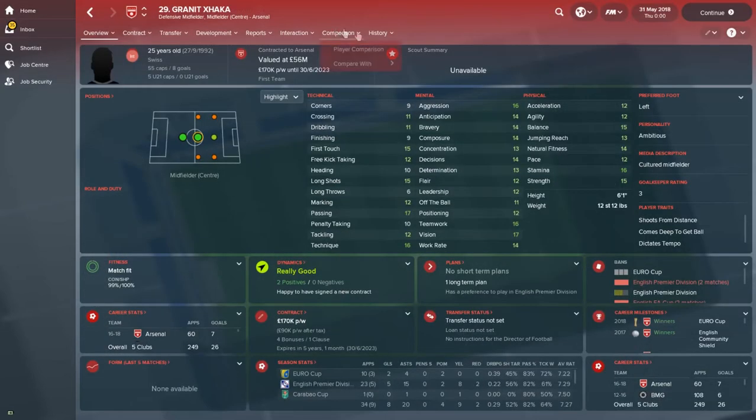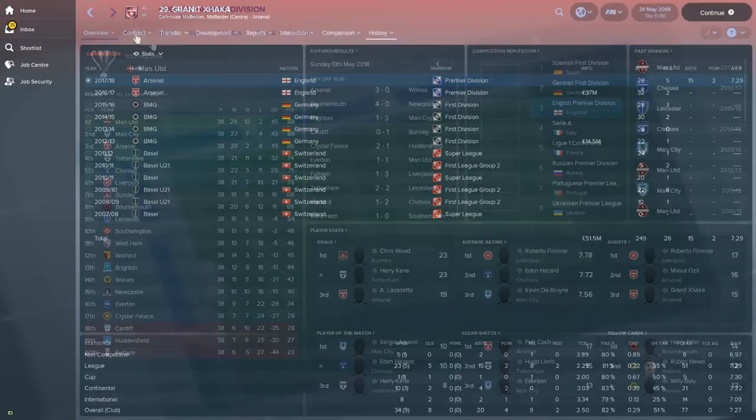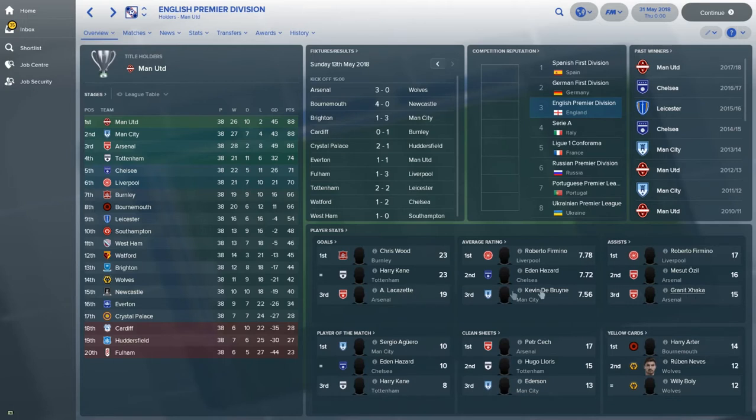Xhaka, okay. See again, Arsenal under Unai Emery. I'm going to try not to focus too many on teams, particularly Arsenal, because I've done it a few times. I've done a few of the other teams as well. I'm going to maybe try and steer clear of that. Then we've got clean sheets, Czech, Lloris and Ederson.